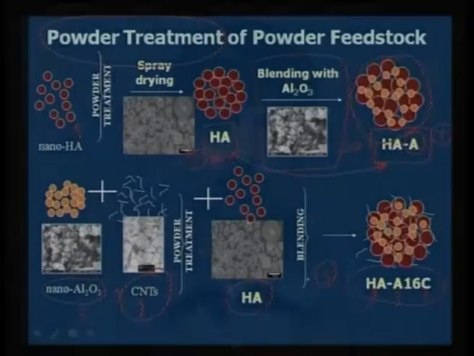At the same time, once we are improving some mechanical property, we want to make sure that they still remain cytocompatible or biocompatible even after the reinforcement of nano or submicron alumina and nano carbon nanotubes. So that is the overall strategy of the powder treatment, in terms of evaluating the role of alumina and the role of carbon nanotube in affecting the hydroxyapatite mechanical properties.